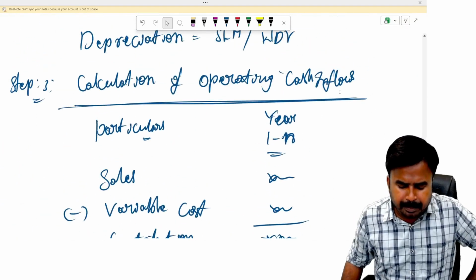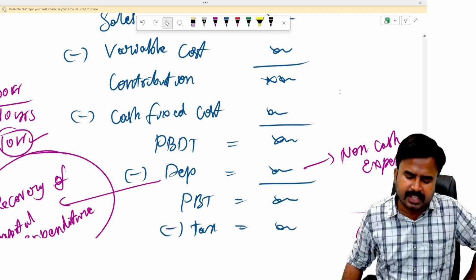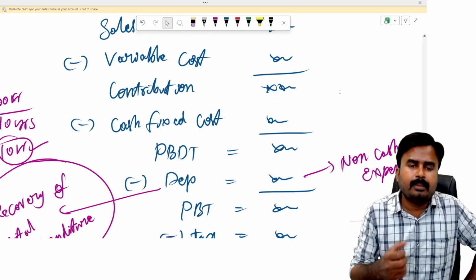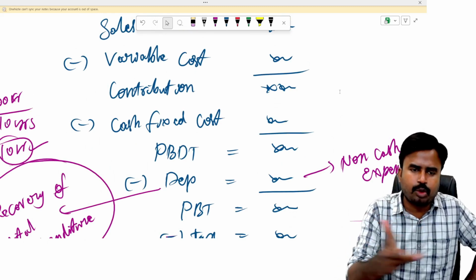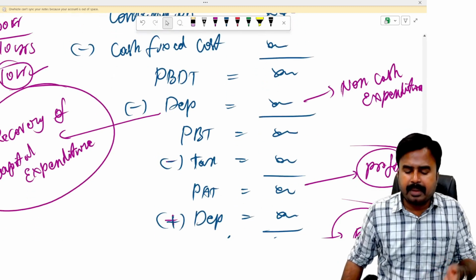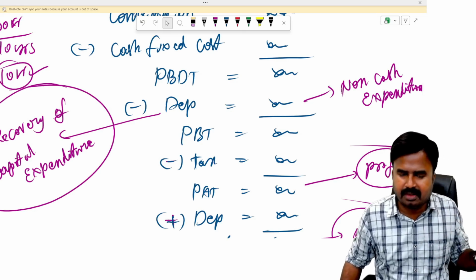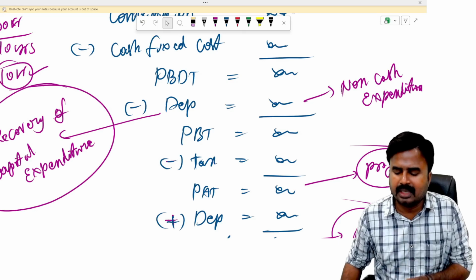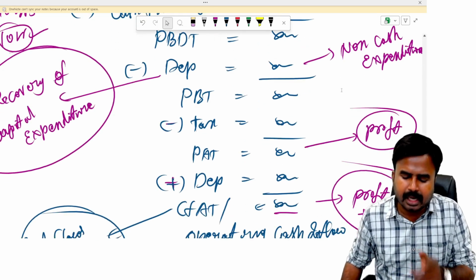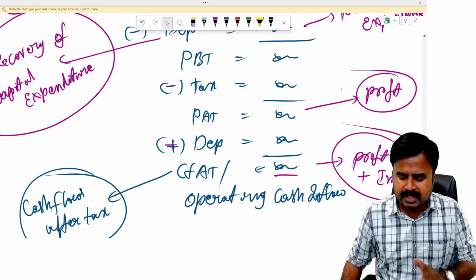So I'm just repeating it. Sales minus variable cost, contribution minus cash fixed cost. I got PBDT. By that I have recovered my revenue expenditure, nothing but the total of material, labor and all cash overheads. From that I'm recovering my capital expenditure, a part of fixed assets investment, which is nothing but depreciation. That's a non-cash expenditure. Even though that's a non-cash expenditure, you must deduct it. Then I got PBT less income tax, PAT, add depreciation, CFAT.